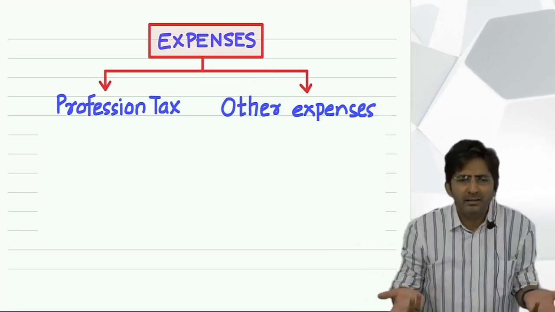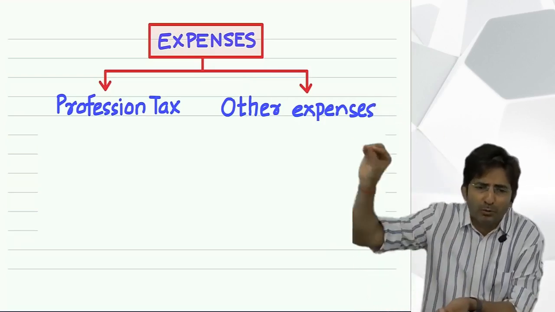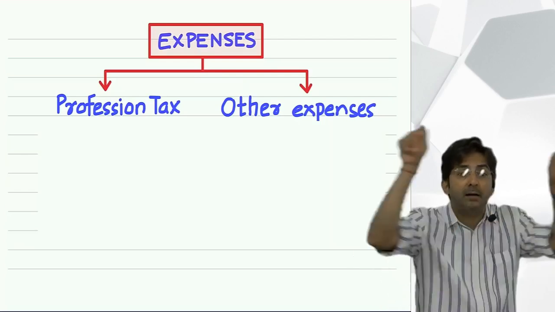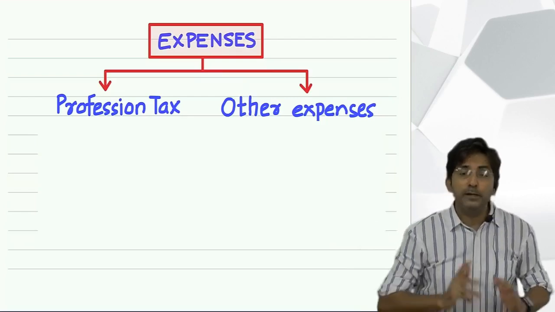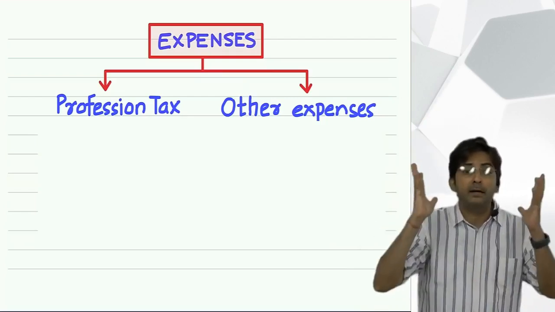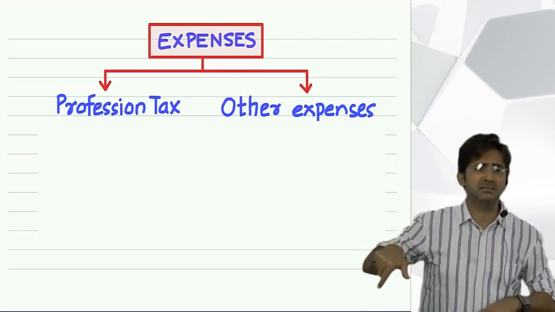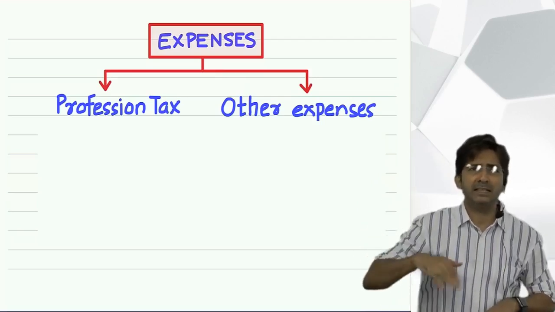Not a big deal. This much you can contribute to the state government, and this you can show as a deduction in income tax. Means when you are reporting to the central government for income tax, you can say, Modi government, our state has charged profession tax, let us cut it.